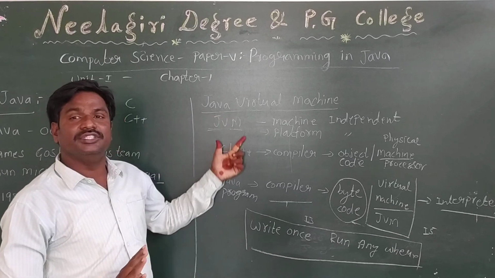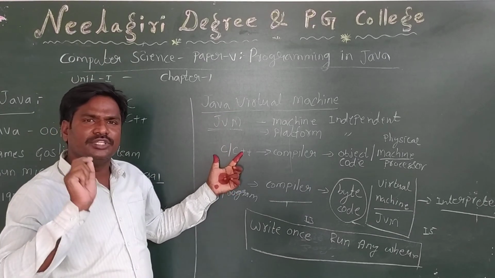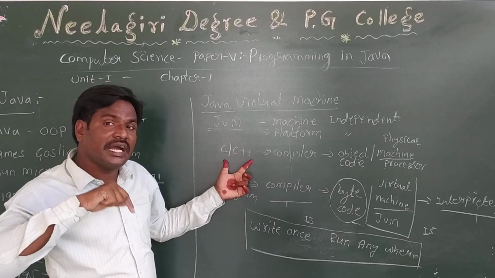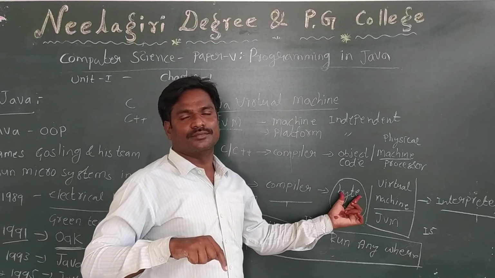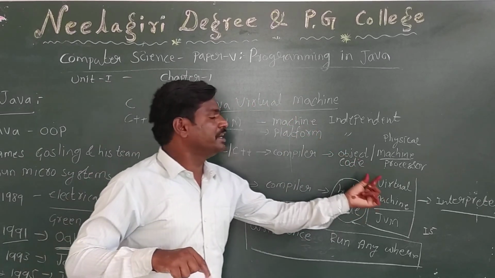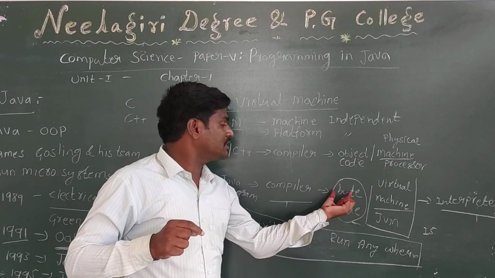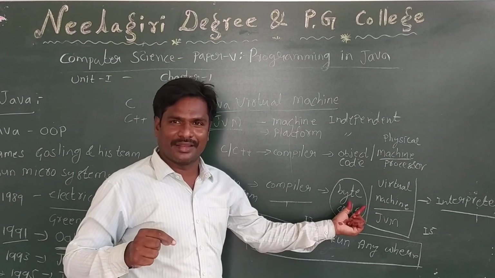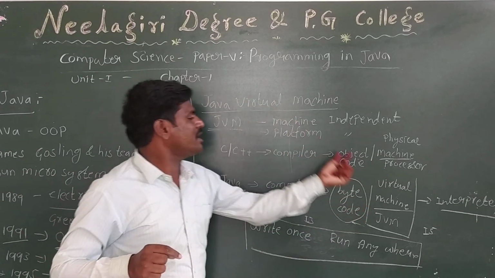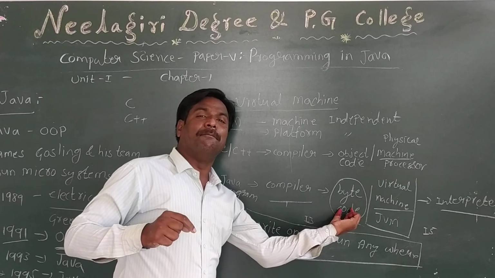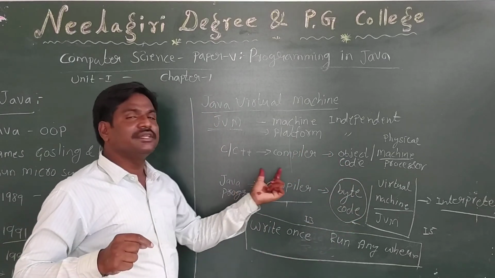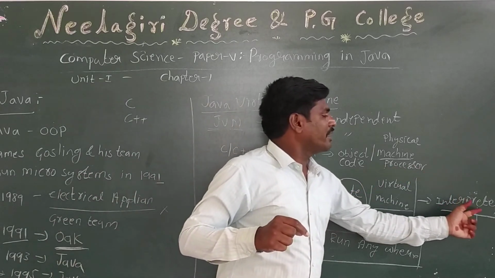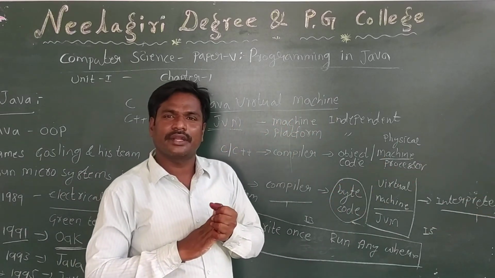So this is the JVM. JVM means a virtual machine that can understand the bytecode generated by the Java compiler and gives direct executable code.